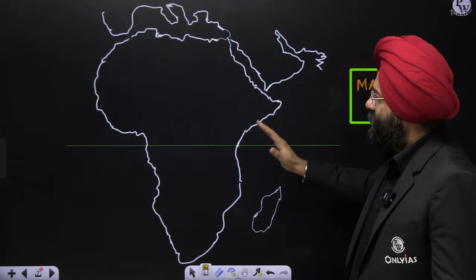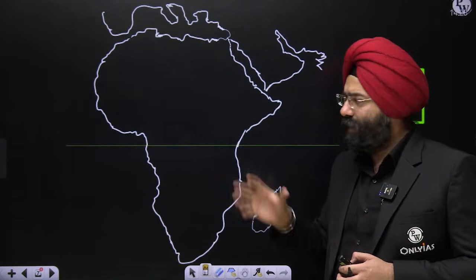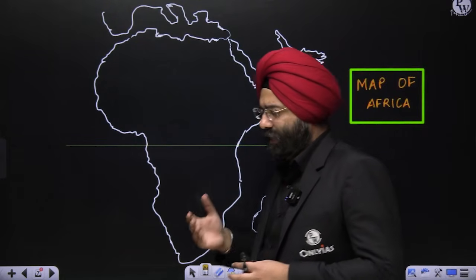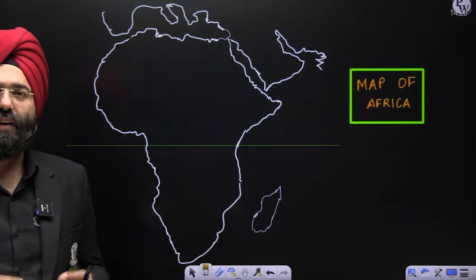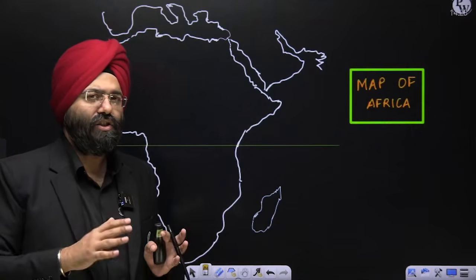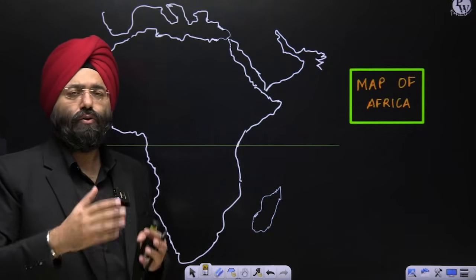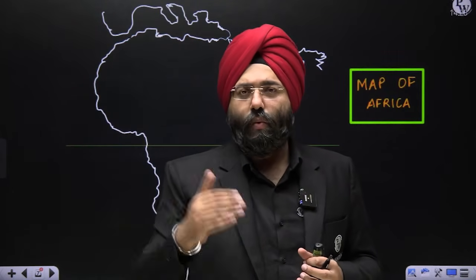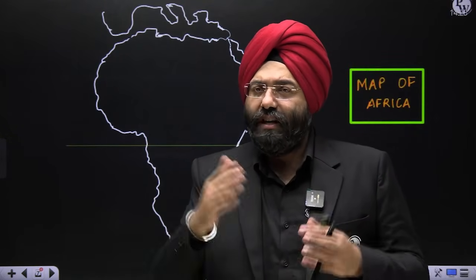Now, this is the map of Africa, which I have enlarged. Now, we have to deal with this particular map. Please understand, again, this is a hand-drawn map, which I had drawn while I made all these maps on my iPad. The thing is, initially when you draw, it becomes really difficult to have a shape like this. You do not have to be artistic in nature to draw exactly the same figure, but approximately similar, because these maps can be used not only in understanding or solving the questions of the preliminary examination, but also while you are giving case studies in your mains examination, whether it is GS paper 1 or even GS paper 3 for that matter, you can use.